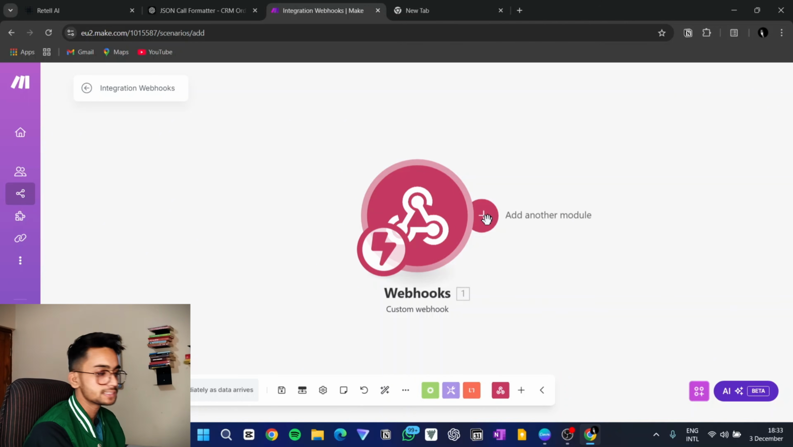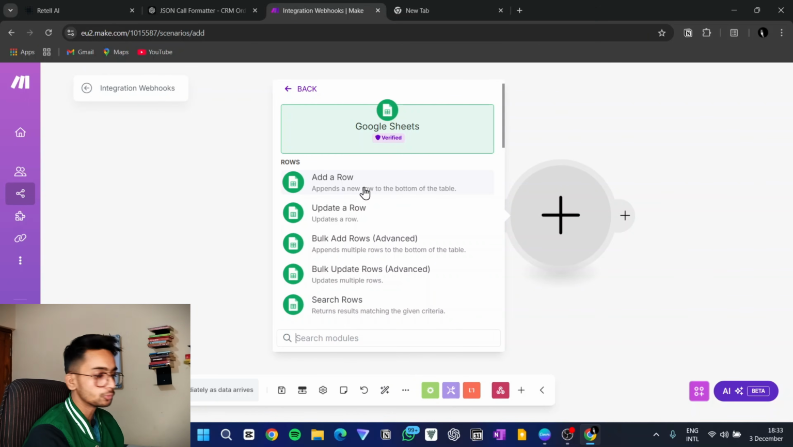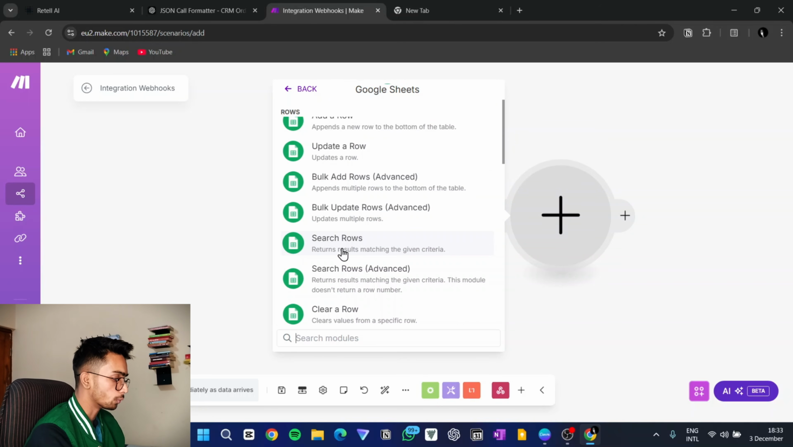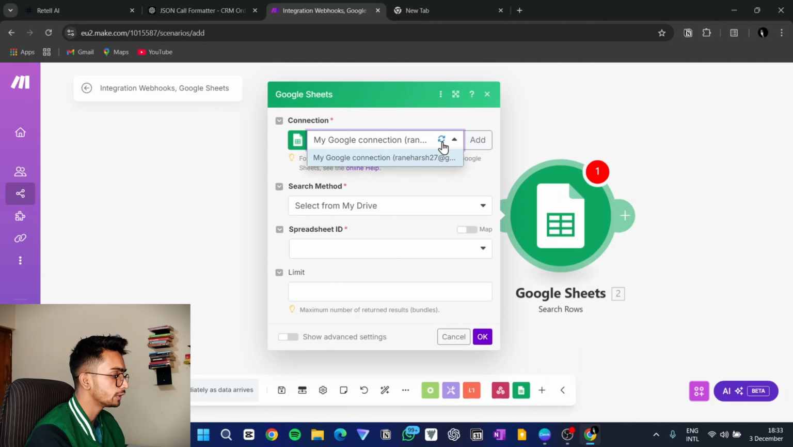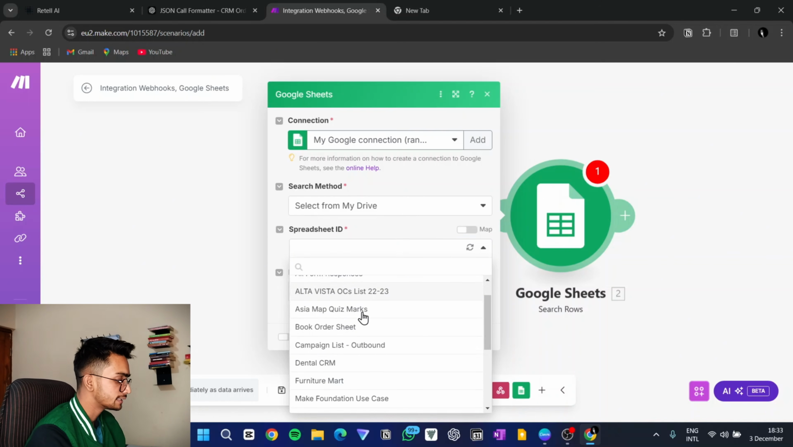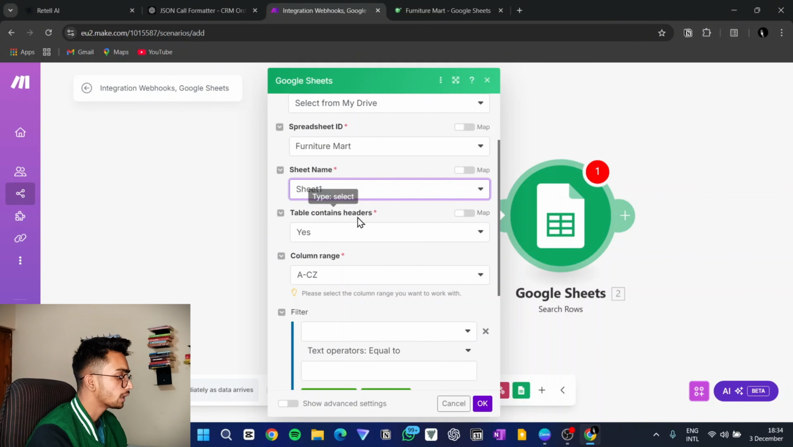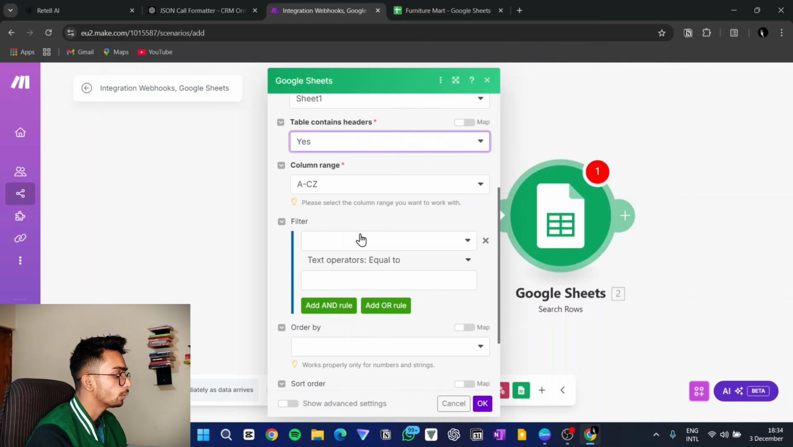Now we'll go to the second step. We need to add another module. So we will add Google Sheets here. Here we are not adding a new row. We are searching the row. So I'll just click on search row. In search row, you need to connect your Google account, and then select the spreadsheet. I have already saved it, so it is Furniture Mart. I'll select this. The table contains headers, so I'll select yes. Then we need to add the filter.